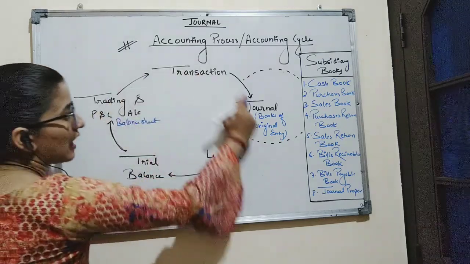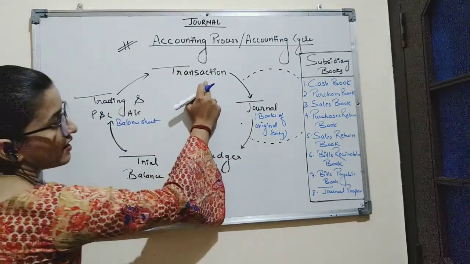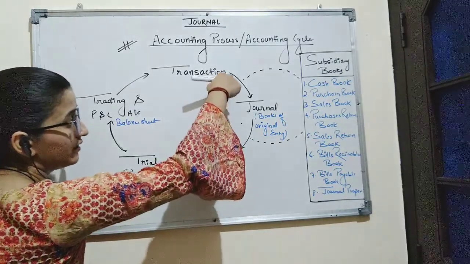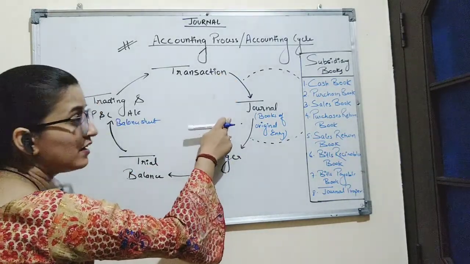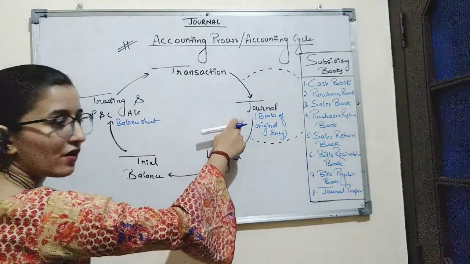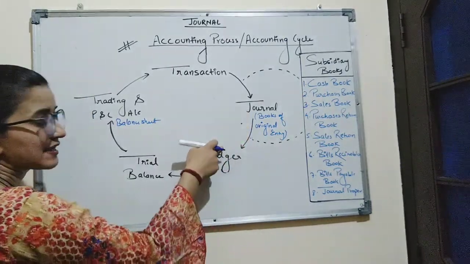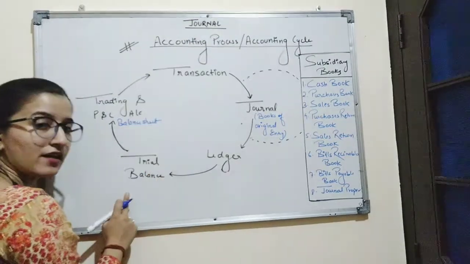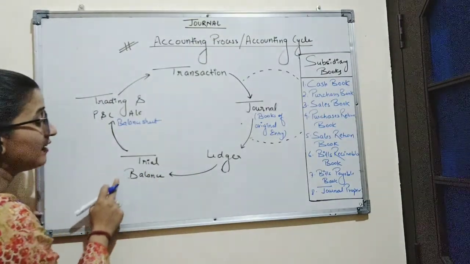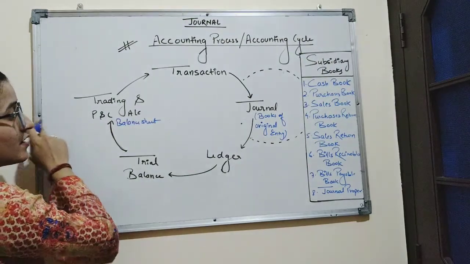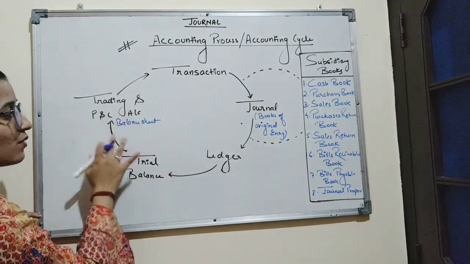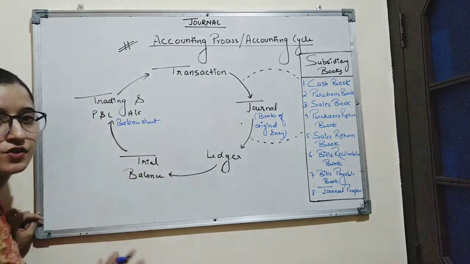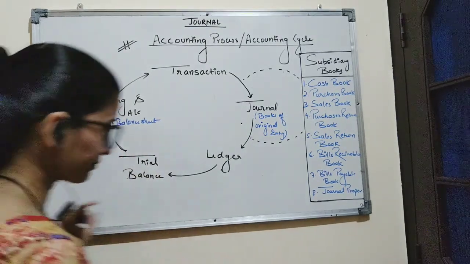Balance sheet is prepared to ascertain the financial position of the business. So, this is the accounting cycle which starts with transactions. That means identifying the transaction of financial character, then recording these transactions in journal. Transactions are first of all recorded in journal. After that, we classify the transactions in ledger, and then we summarize these transactions with the help of trial balance, and at last the company prepares the final accounts, which are trading and P&L account and balance sheet, to ascertain the profitability and financial position of the business.